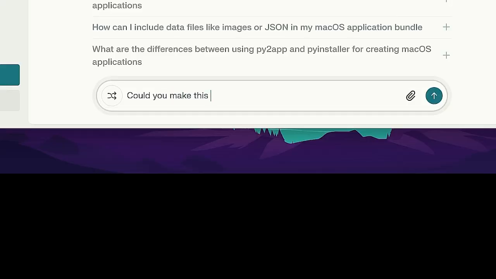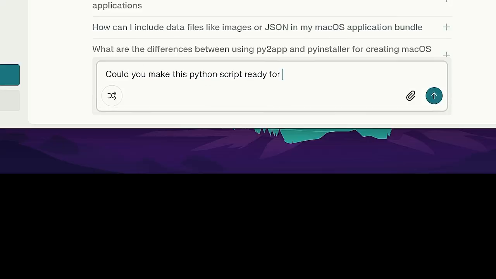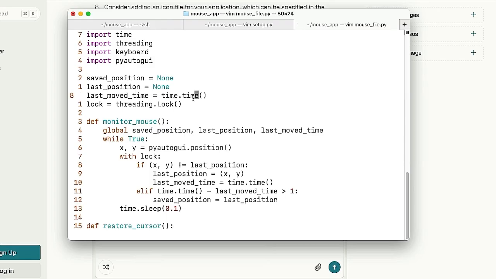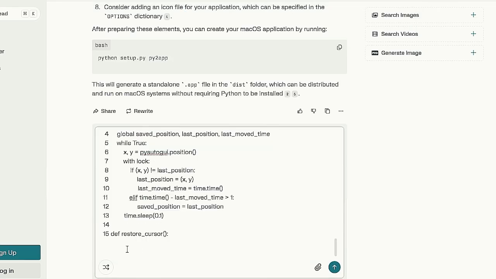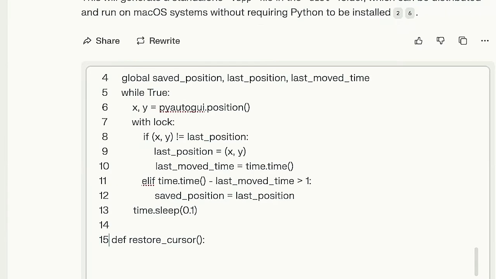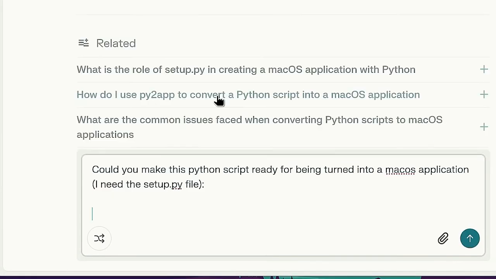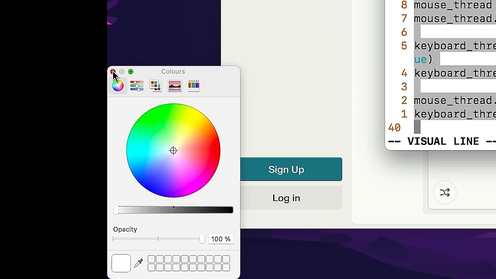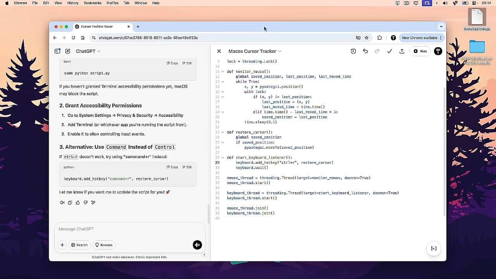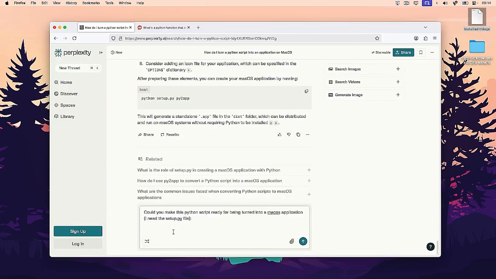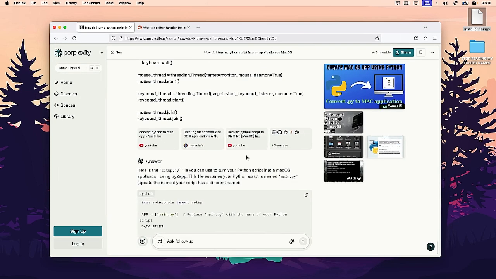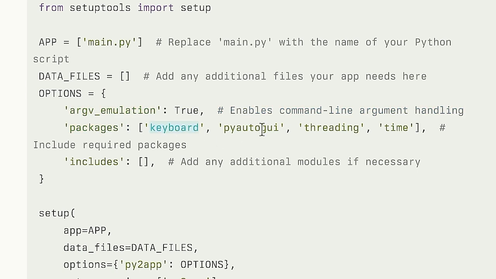Could you make this Python script ready for being turned into a macOS application? And now, well, at least he's asking. Yoink my script, paste it. I feel like you should always be nice when you try to do stuff. Oh, it pastes with even more stuff. Oh, the color palette just opened up. ChatGPT has the script. I'm saved from having to copy from Vim into my clipboard. Please be nice and spit out the answer. Different things. I had to include all of those. Trying to do that. And time included as well.